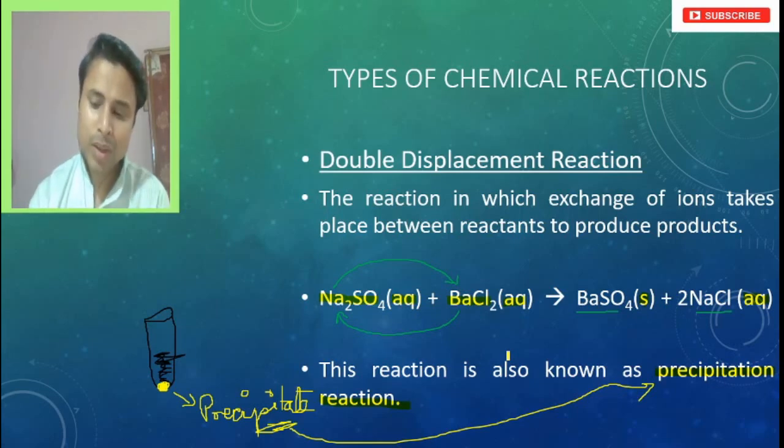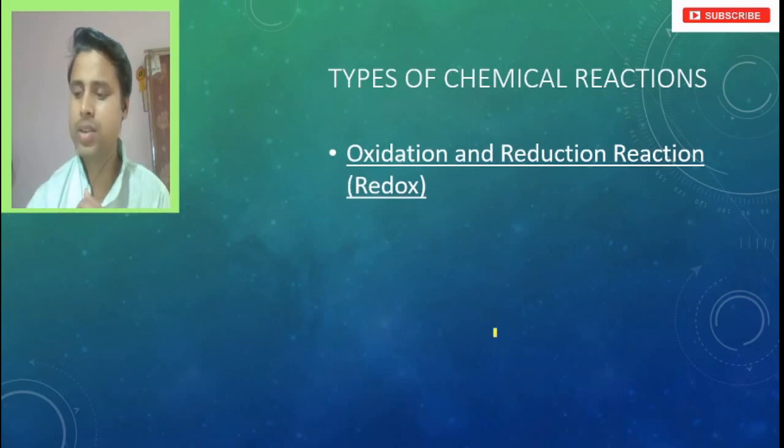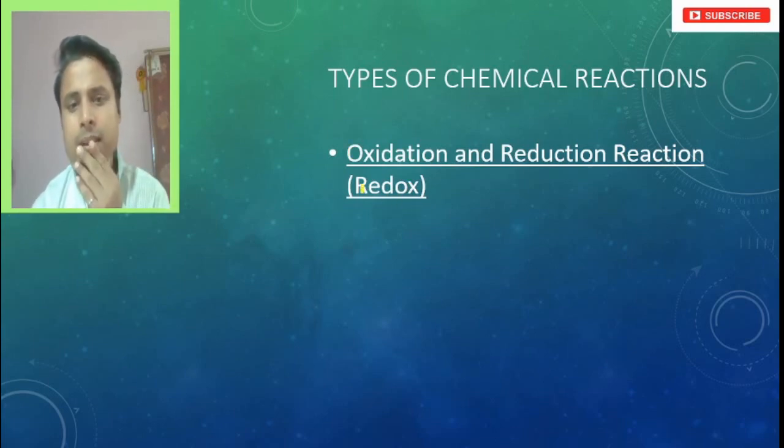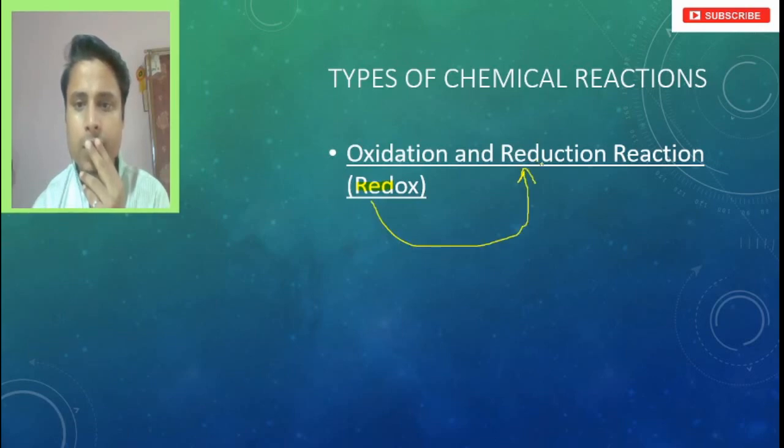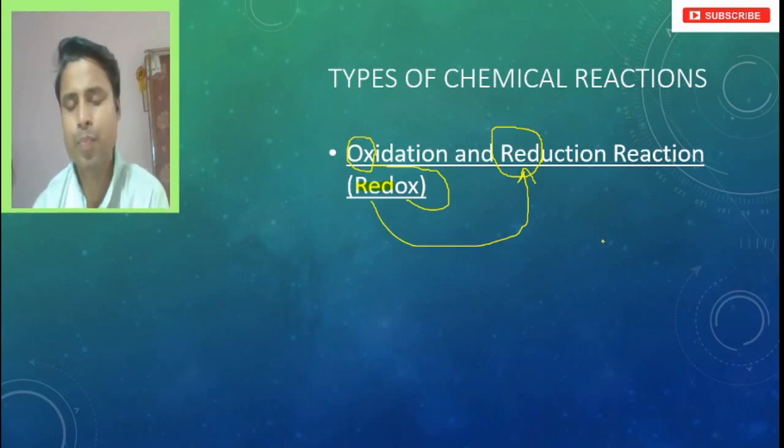So moving on to the next one, that is oxidation and reduction reaction. What is this oxidation and reduction reaction? How does this reaction take place? We will see. I have written one name, redox. In this redox, red is denoting reduction, and ox is denoting oxidation. So wherever oxidation and reduction reaction takes place, we call it a redox reaction.